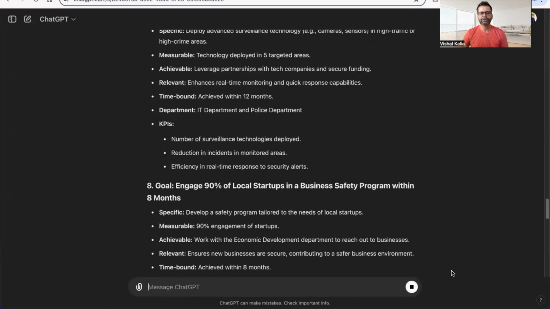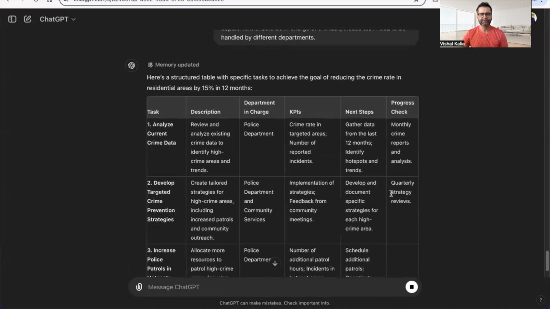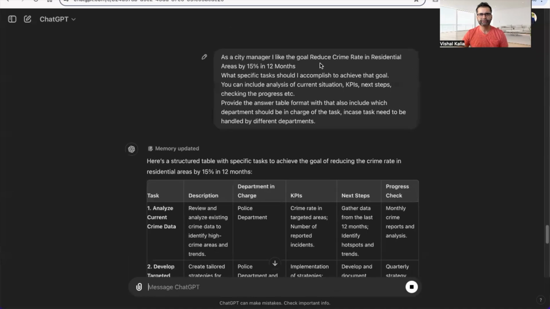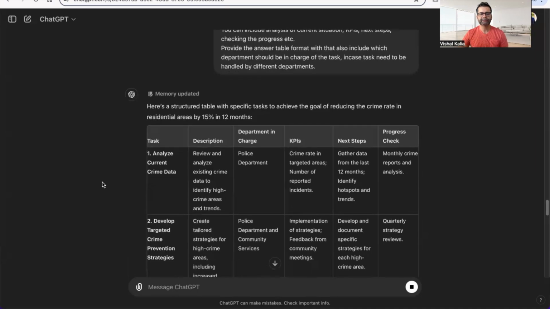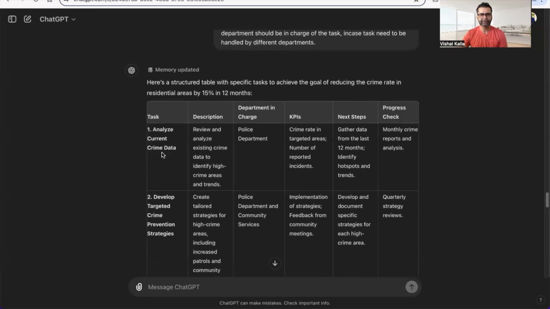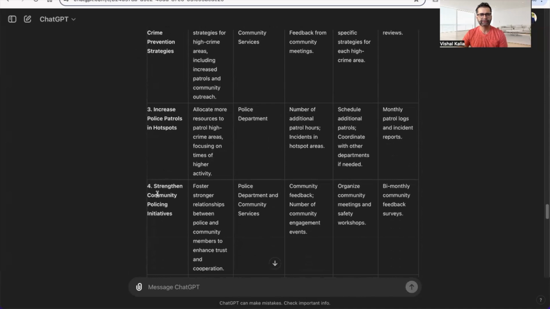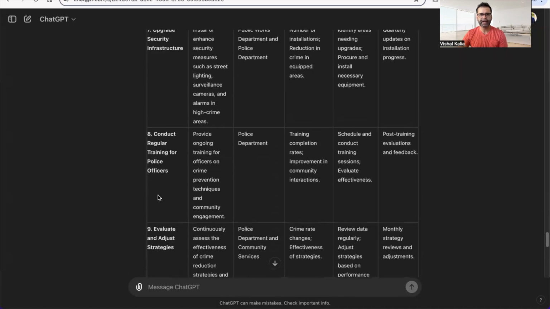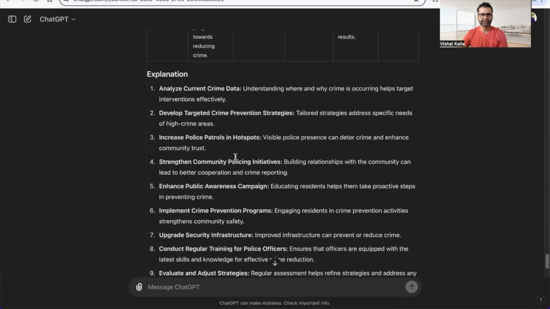So now instead of goals, we're going to the next level of getting tasks for each one of them. As you can see, for that particular goal, which was to reduce crime rate in residential areas by 15% in 12 months, ChatGPT has started giving me a little bit more clarity on which tasks should be involved. The first task is analyze current crime data. This is the description, department in charge, KPIs, next steps, progress check. Then develop targeted crime prevention strategies, increase patrols in hotspots, strengthen.